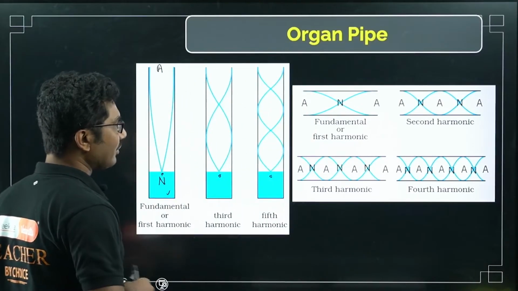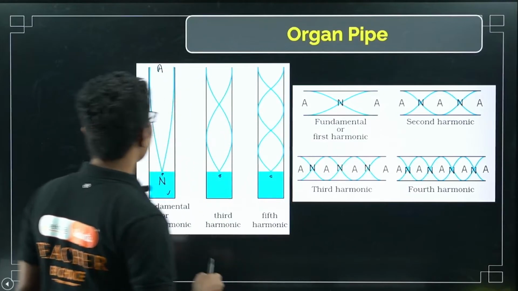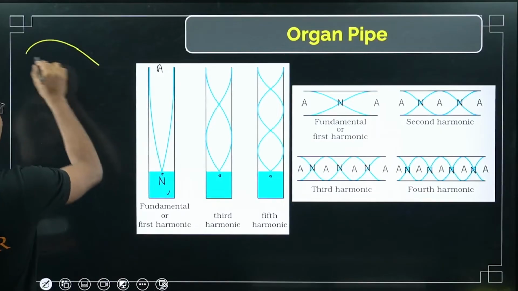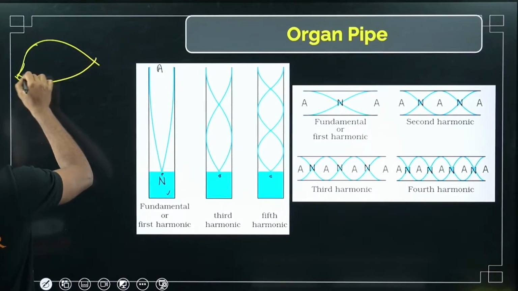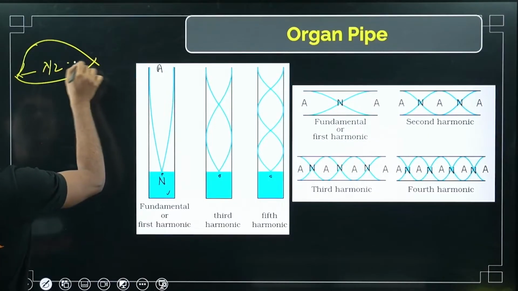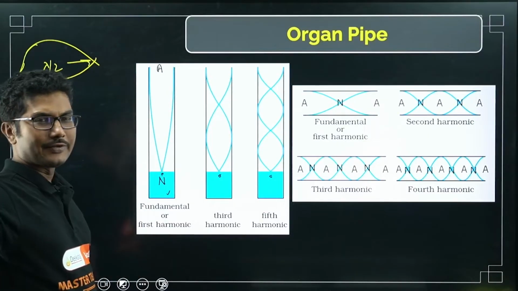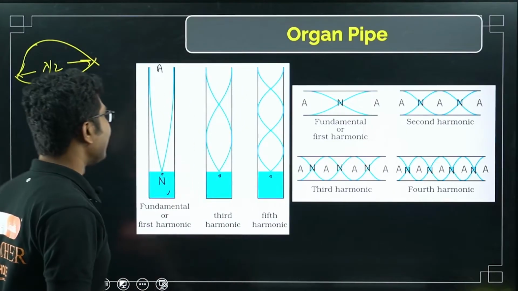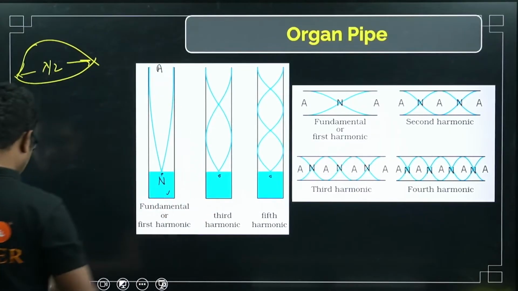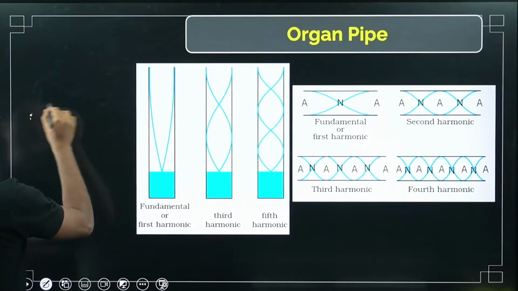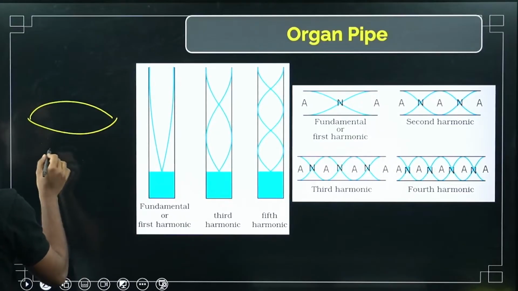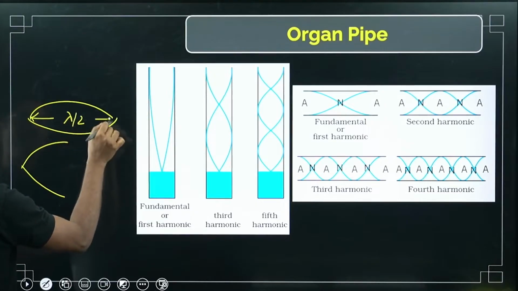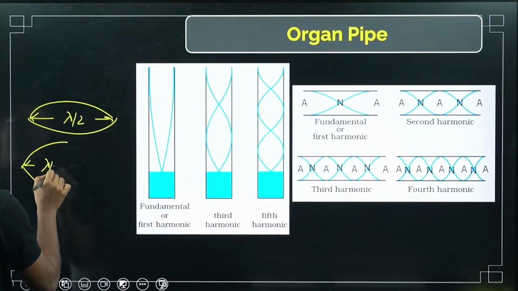Now you can see that this is the fundamental frequency. I told you in the previous case, if you see something like this, then there will be a lambda by 2 distance. If it is fundamental, lambda 1, if it is second order, lambda 2, if it is third order, lambda 3, like that. Now in this case you don't see this complete bulge, instead you see only half of that. So this distance I told you is lambda by 2, so what is this distance? This distance is lambda by 4.